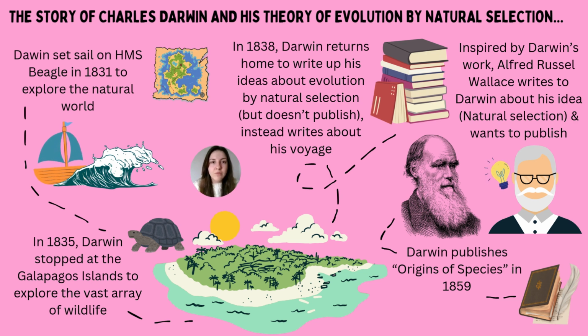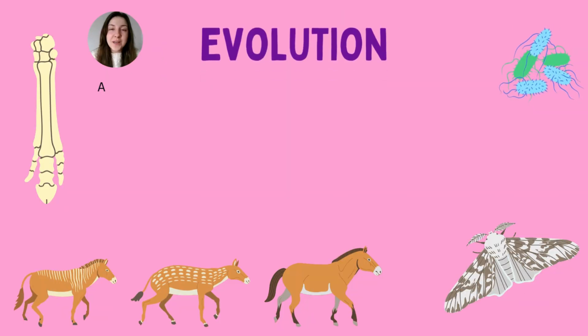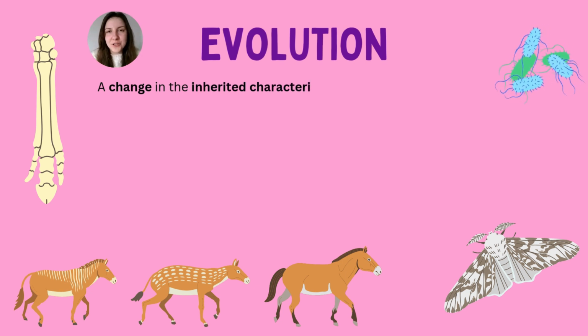And this is the sort of theory that we go with, because there were other theories at the time as well, which I'll get into later. But this theory of natural selection is how we see how evolution has occurred. So it is still considered a theory, as is science, until we get better evidence, better information. We then change our ideas or we adapt them. So you may have heard of survival of the fittest, and this is a phrase that's linked to evolution and Charles Darwin, but a lot of people don't really understand what this means.